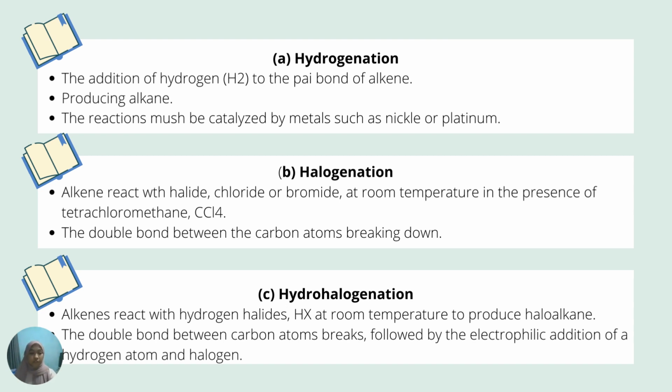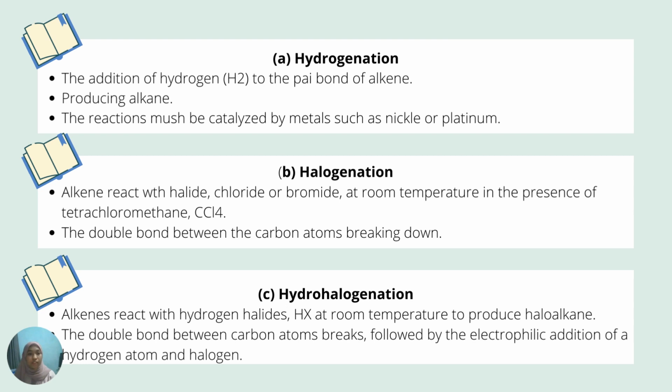Next is halogenation. In halogenation, alkenes react with halogens such as chlorine and bromine at room temperature in the presence of tetrachloromethane, CCl4. The halogen gets attached to the alkene, breaking the double bond between the carbon atoms. In this reaction, no catalyst or ultraviolet light is needed. An example is when ethene reacts with chlorine to produce dichloroethane.